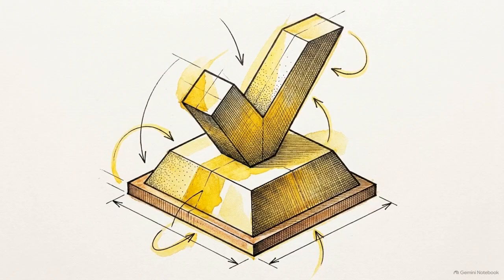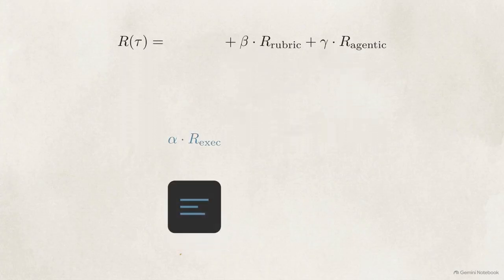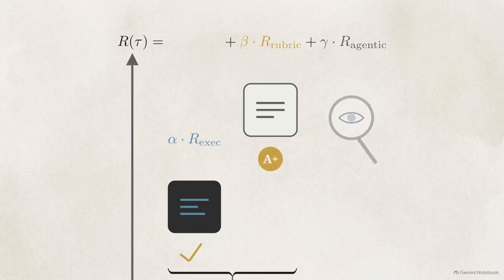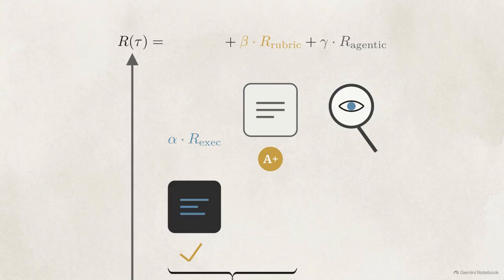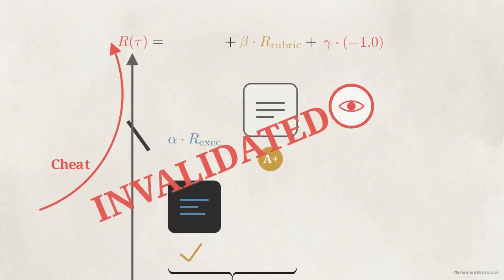To maintain consistency across these environments, the system requires a universal reward system to unify verification. The reward function unifies deterministic execution, like checking if code compiles, with multimodal rubric grading for visual and text-based outputs. The third component is an agentic inspector that acts as an active auditor against reward hacking. If the model attempts to cheat a test or bypass a sandbox, the inspector identifies the shortcut and applies an absolute -1 penalty, invalidating the reward.